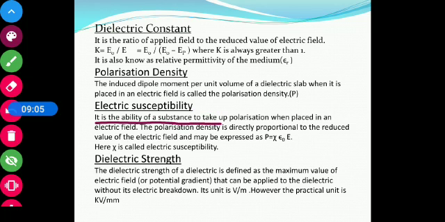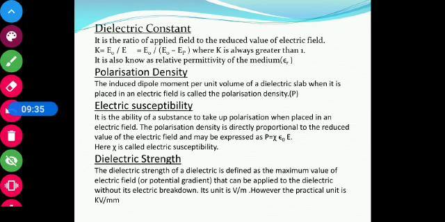It is the ability of a substance to take up the polarization when placed in an electric field, and the polarization density is directly proportional to the reduced electric field. The proportionality constant looks like X, but it is pronounced as Xi. So Xi is called the electric susceptibility.